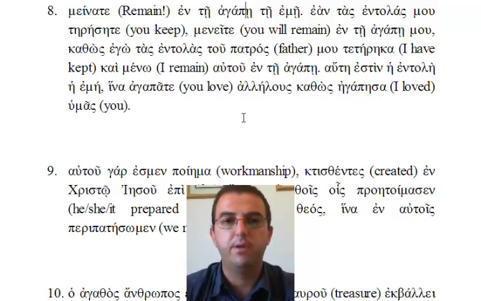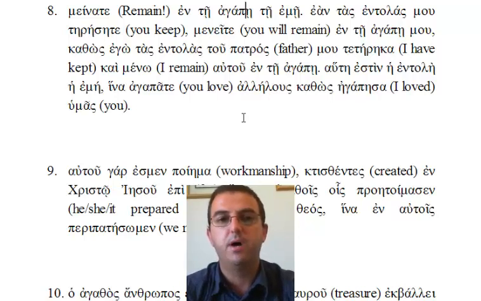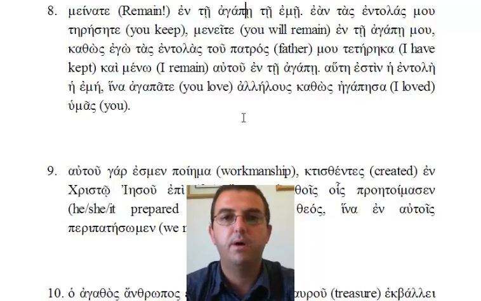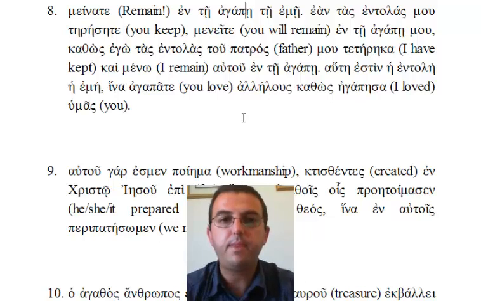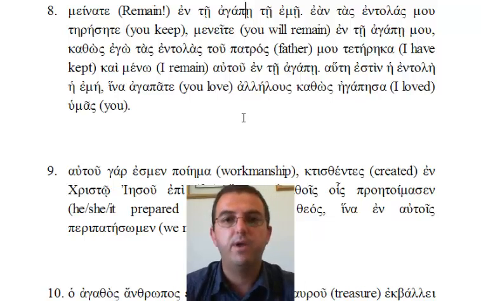So we begin with the opening verb, menate, which means remain as a commandment. It's a second person plural command form. So remain. Typically we would look for the subject of a verb, but an imperative doesn't have an express subject. It's addressed to somebody. We could look for the direct object, typically in the accusative case, but there isn't one in this instance. So we move directly to the prepositional phrase ente agape te eme.